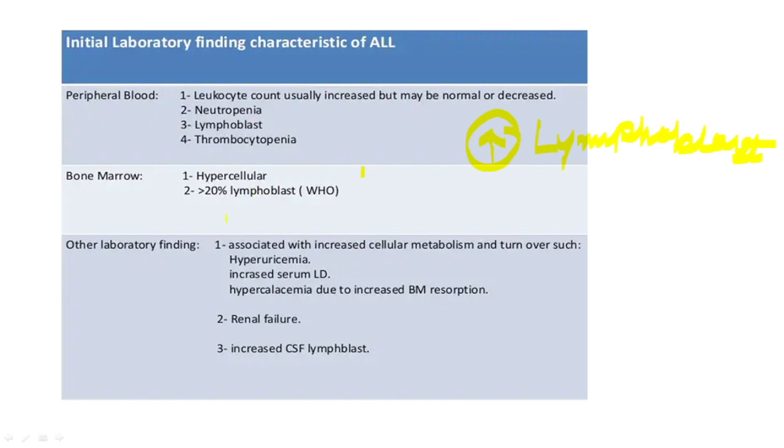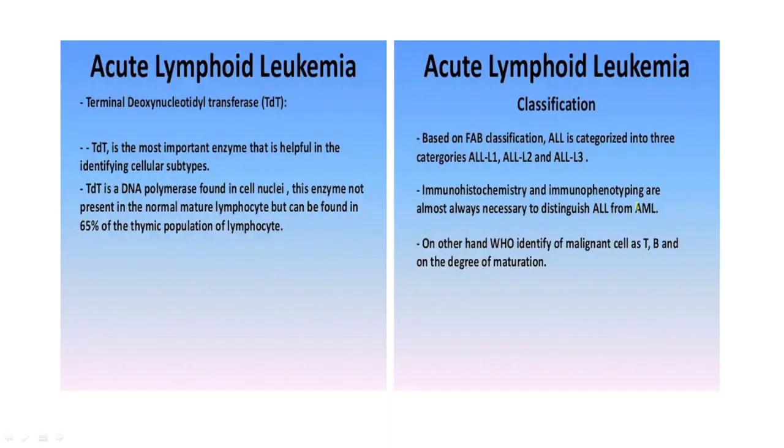There may be hyperuricemia, increased LDH levels, or hypercalcemia, renal failure, increased CSF lymphoblast. But most importantly, you have lymphoblast, and that is characteristically more than 20%, right? So that characterizes my acute leukemia, ALL. Now, TdT is characteristically positive in ALL.